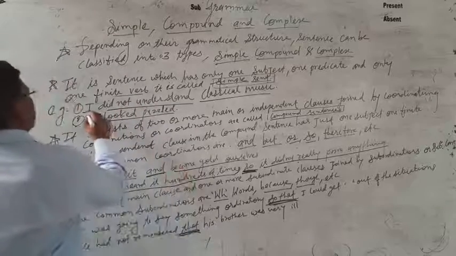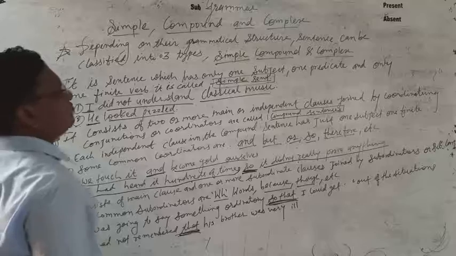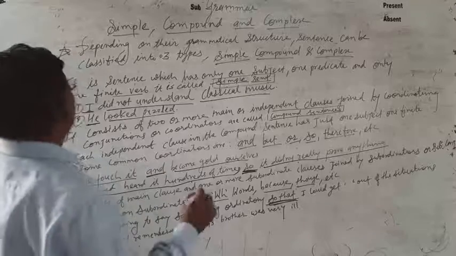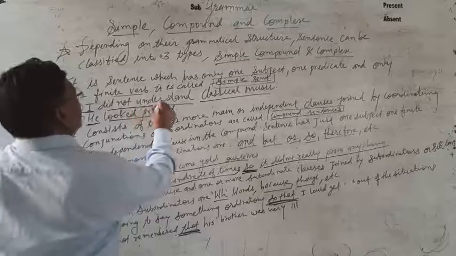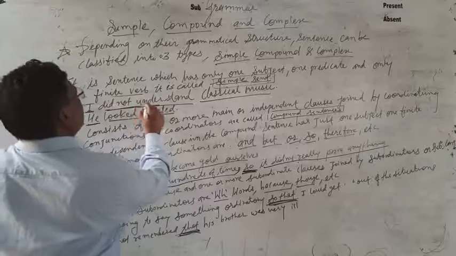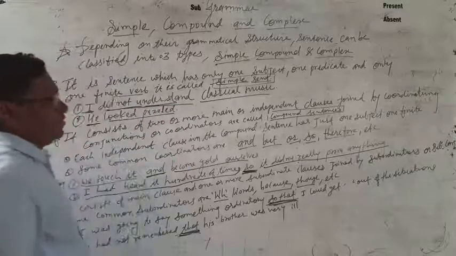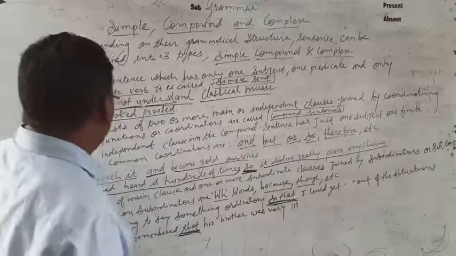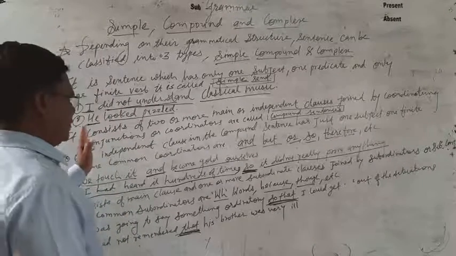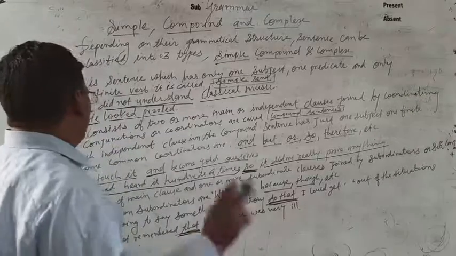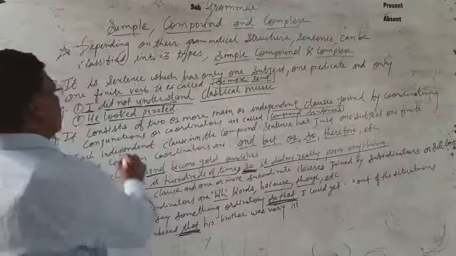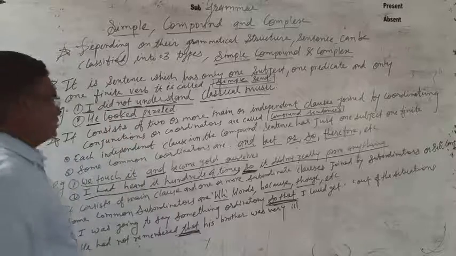So one subject, one predicate, and just one finite verb. This is called the simple sentence.